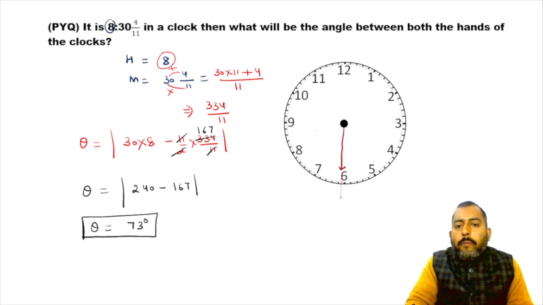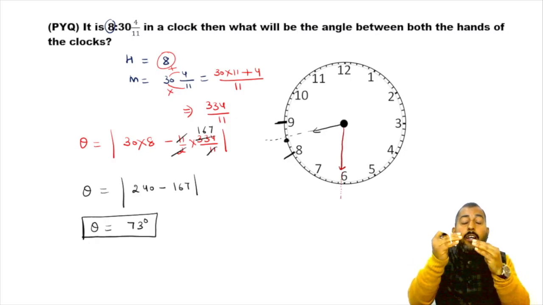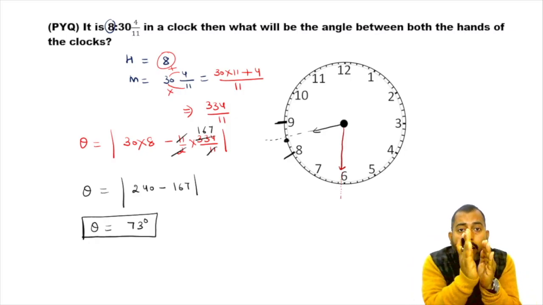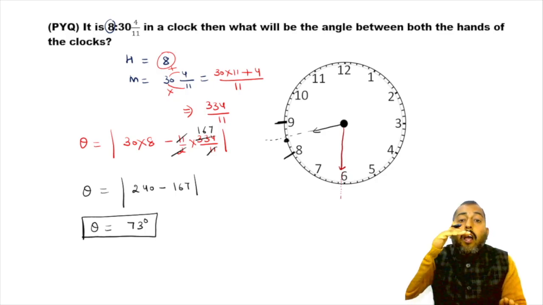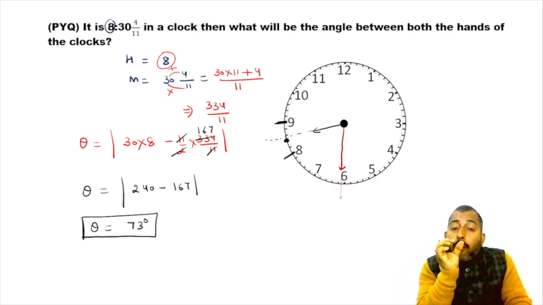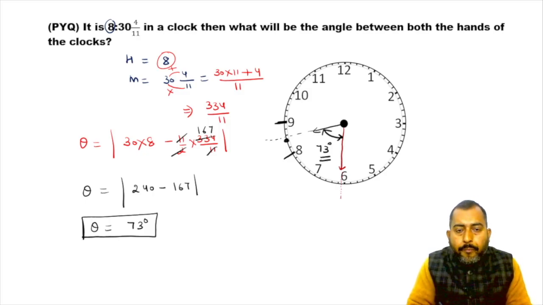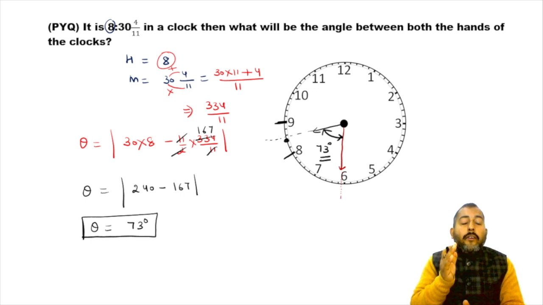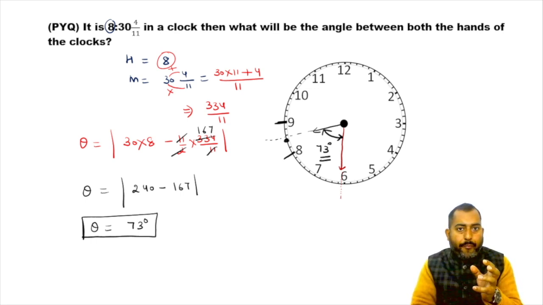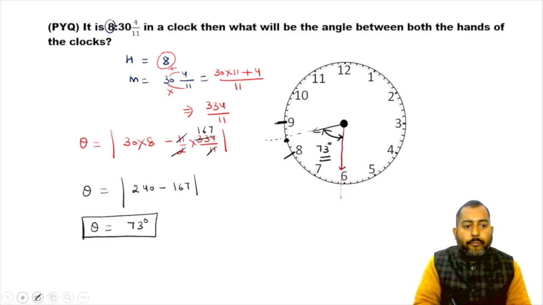Hour hand will be a little bit ahead of the central point of 8 and 9. At 8:30, the minute hand will be a little bit ahead of 6 and the hour hand will be a little bit ahead of the midpoint of 8 and 9, and this angle comes out to be equal to what? This angle comes out to be equal to 73 degrees, and this is what we were looking for. I hope guys the very first part is clear to all of you. Let's move on to the next case.